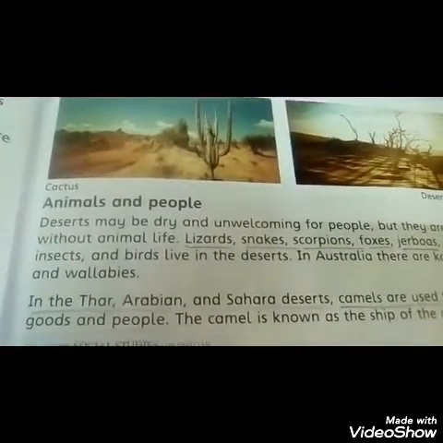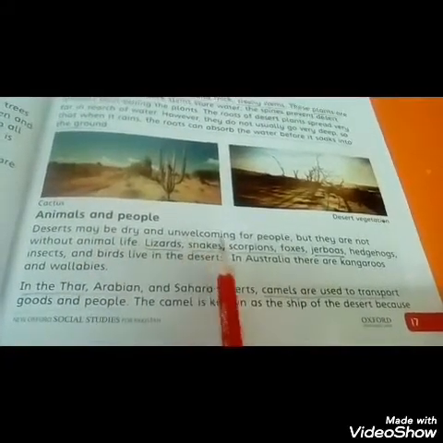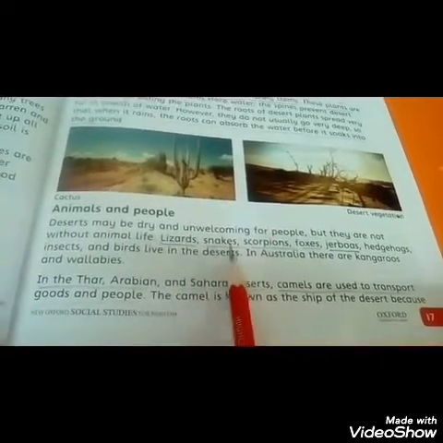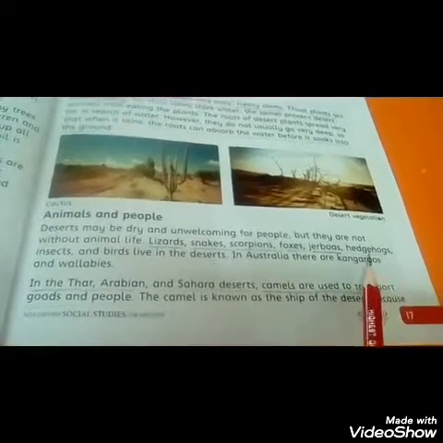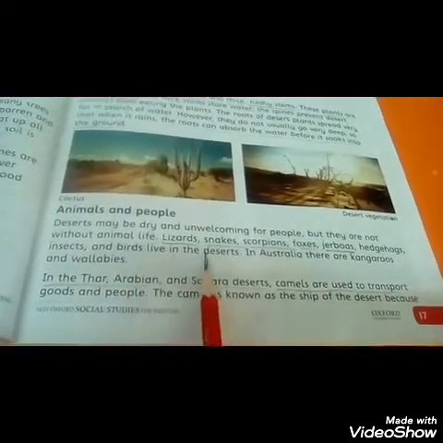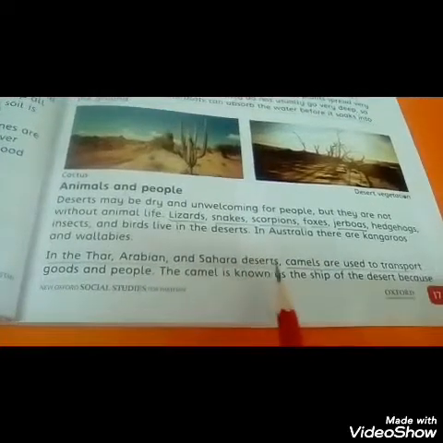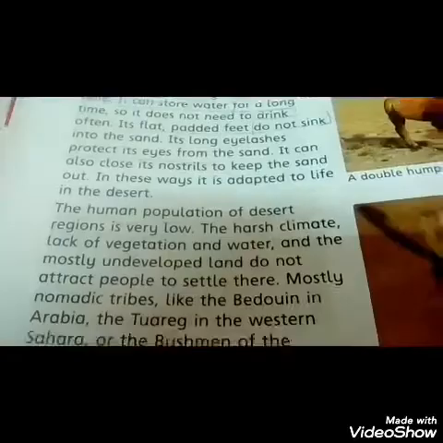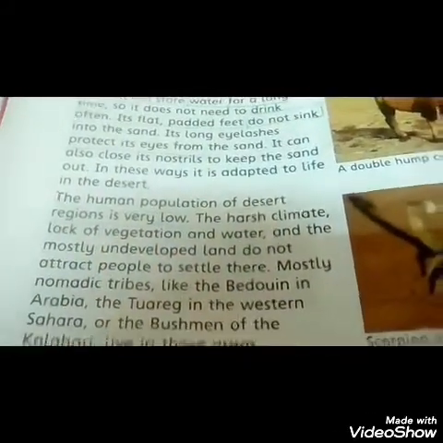Next, animals and people. Deserts may be dry and unwelcoming for people, but they are not without animal life. Lizards, snakes, scorpions, foxes, jaguars, hedgehogs, insects and birds live in the deserts. In the Thar, Arabian and Sahara deserts, camels are used to transport goods and people. The human population of desert regions is very low.